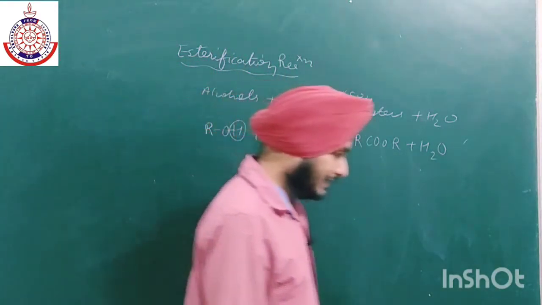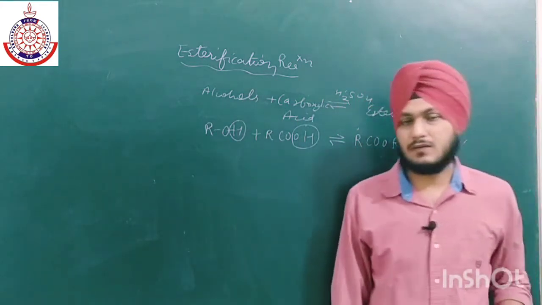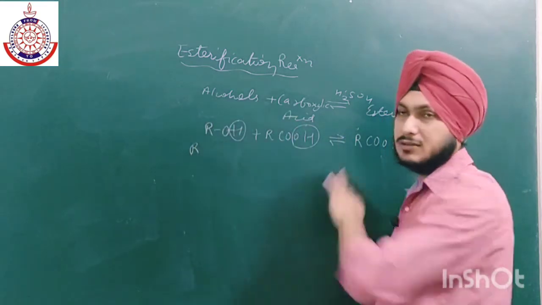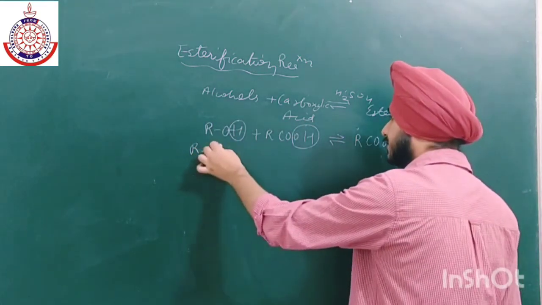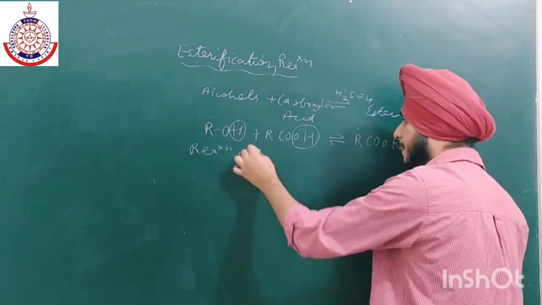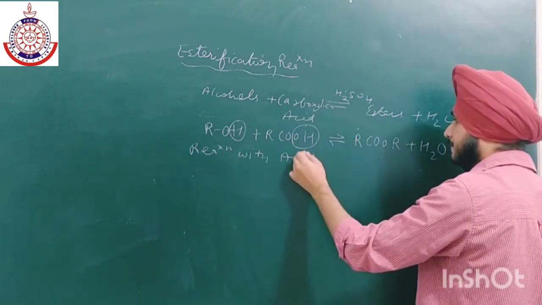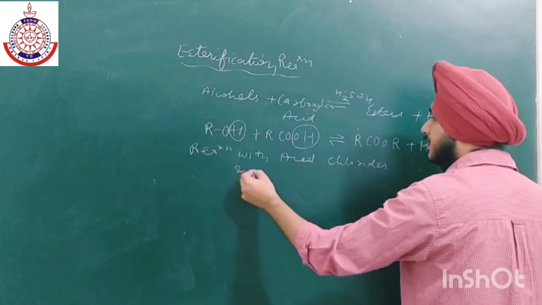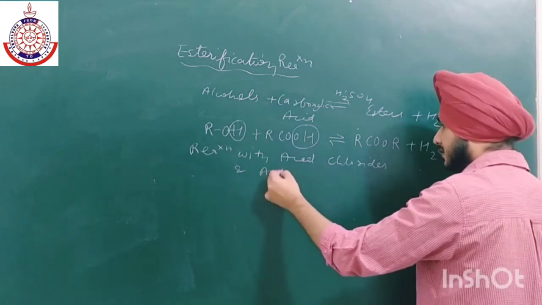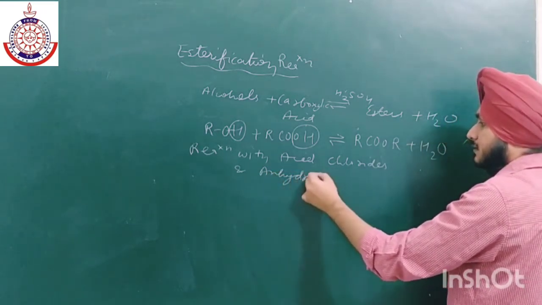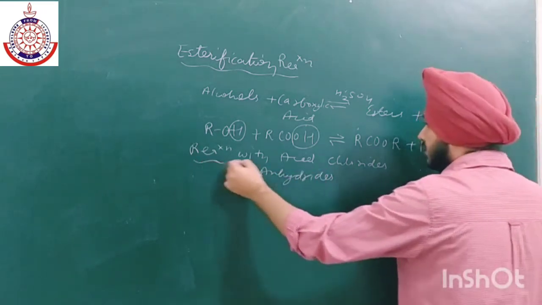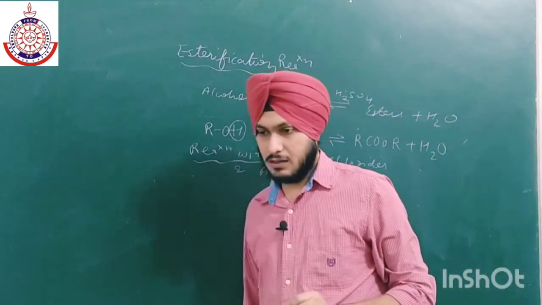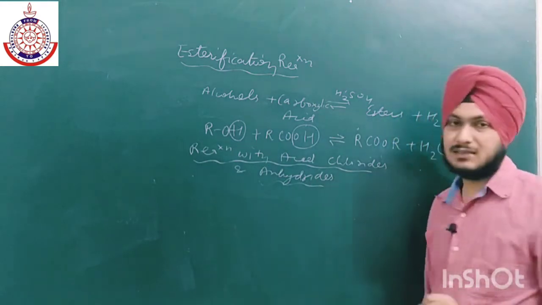Now the next reaction is acylation. This is the reaction with carboxylic acid derivatives. Next is reaction with acid chlorides and anhydrides. We have also taken anhydride. Now this reaction is known as acylation.